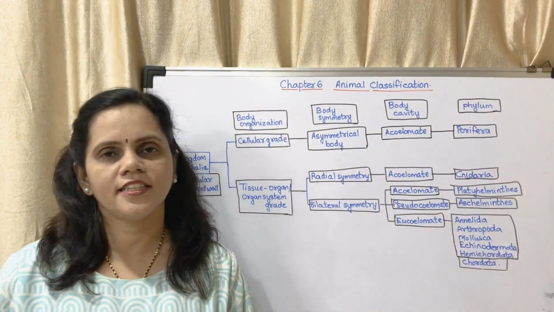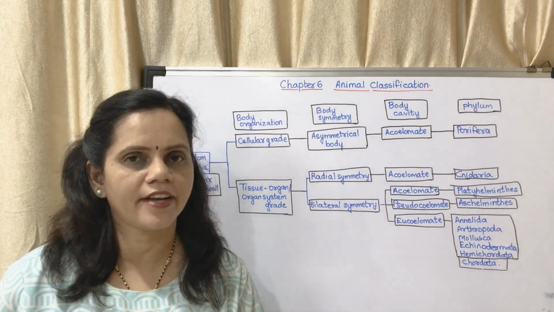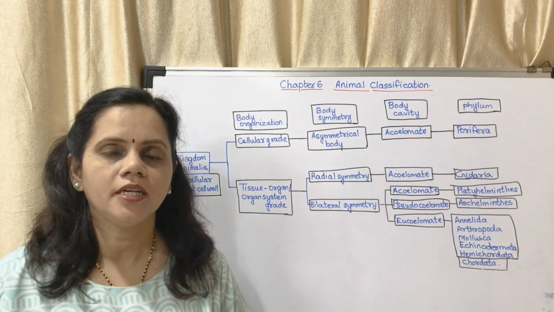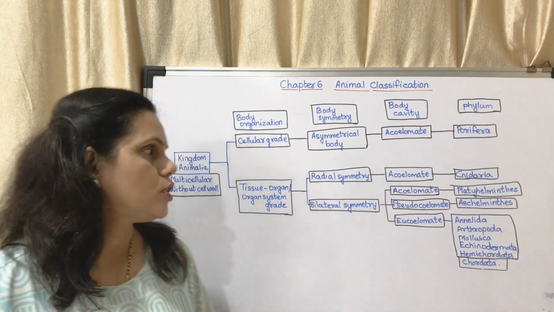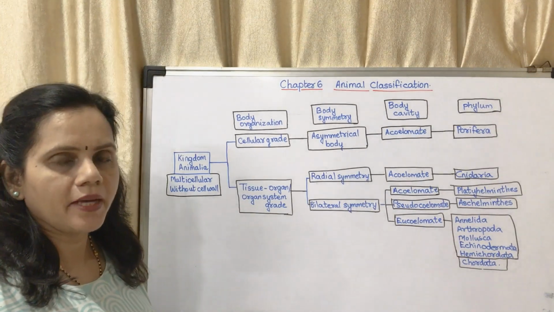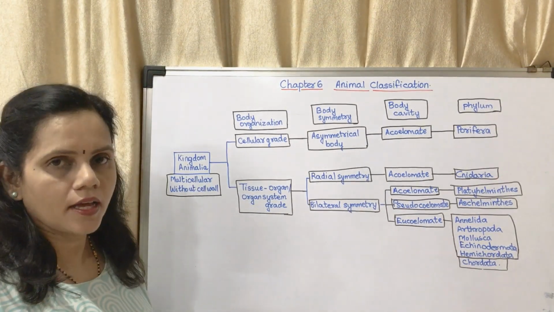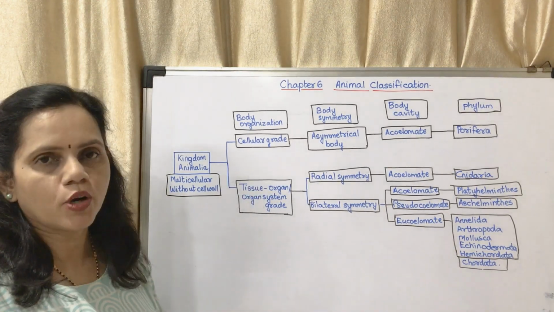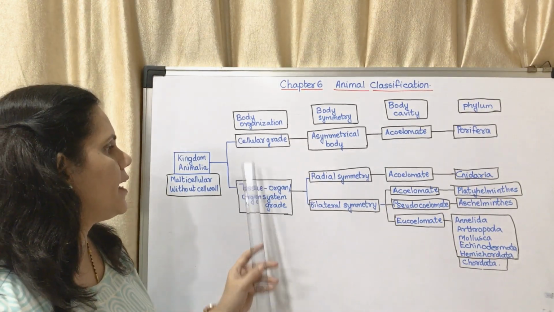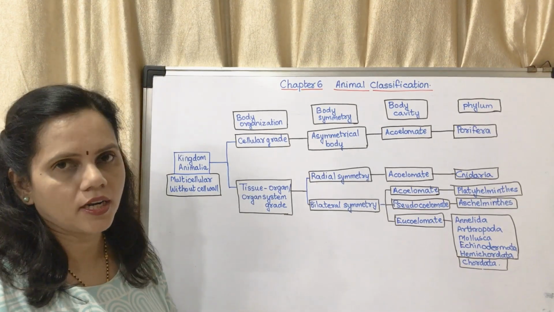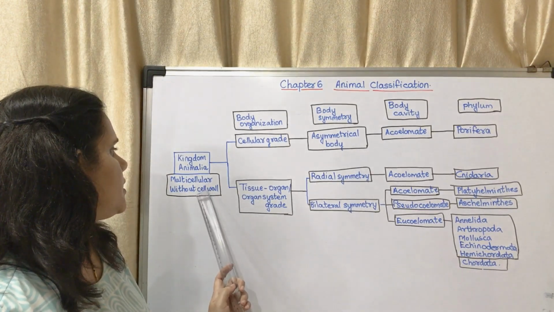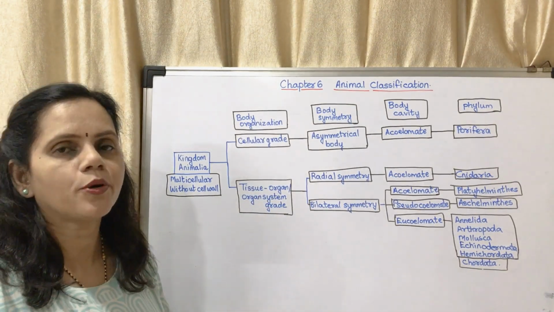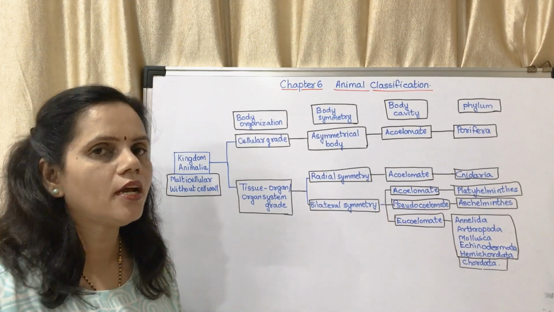This is a chart given in the textbook for showing the criteria for animal classification. Okay, you may see there are the different phylum. You have studied about different phylum. So we will see the kingdom Animalia, which is multicellular and without cell wall. It is divided into two types of body organization, cellular grade and tissue organ or organ system grade. Okay, that is multicellular, so they haven't written protoplasmic grade. Protoplasmic grade means which is made up of only one cell.